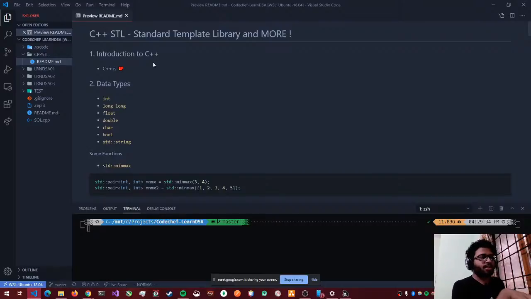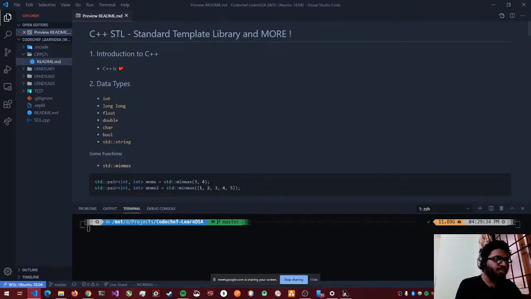Okay, so let's start. What is C++? I'm hoping that most of us have already used C because it was mandatory in our colleges, at least our batch had. So C++ is like the superset of C. It has everything that C has and much more than C actually has.